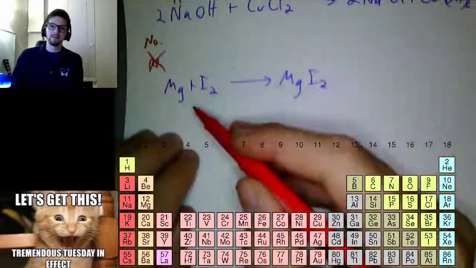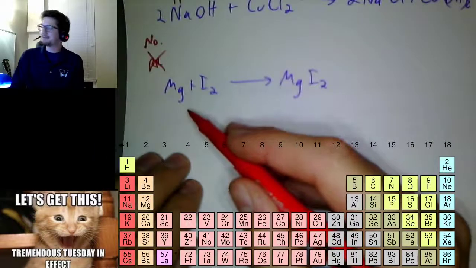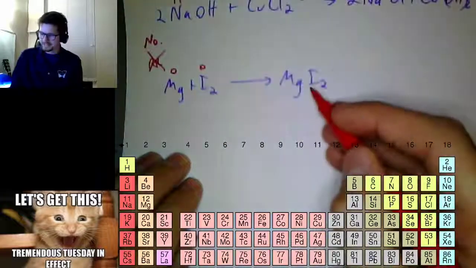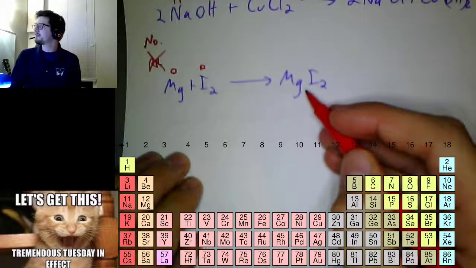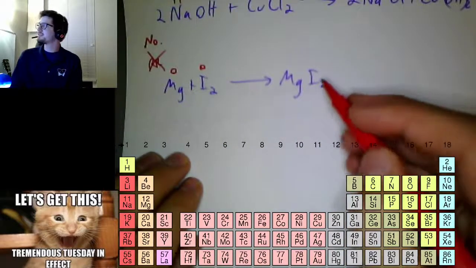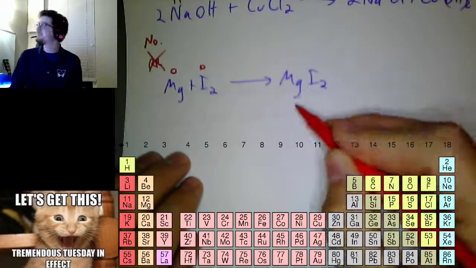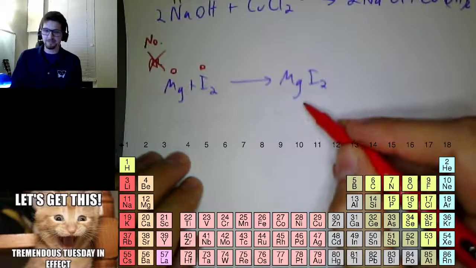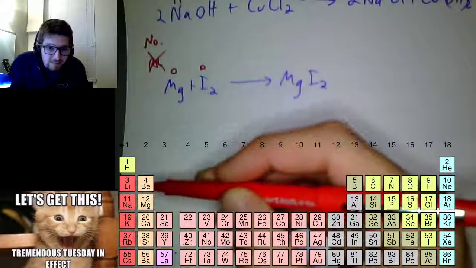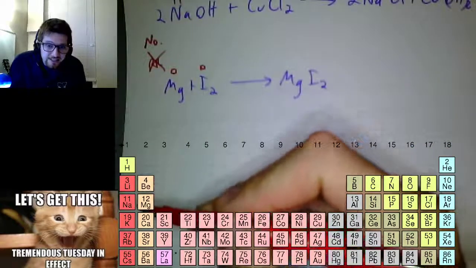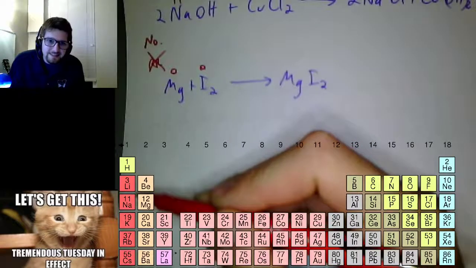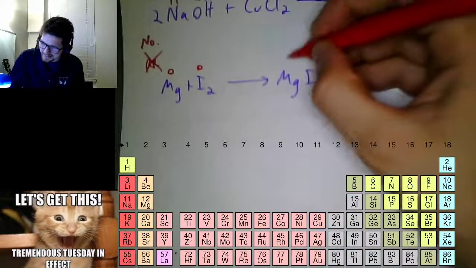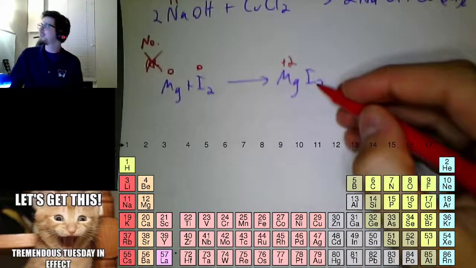Last problem. Number 1. Free atoms are 0 charge. Mg's by itself, iodine's by itself. That's together. Number 2. Ions, no plus or minus. Number 3. Adds together to be 0. Doesn't help me yet. Number 4. Group 1 is +1, group 2 is +2. Do I have any group 1ers? Any hydrogen, magnesium, Na, lithium? Nope. Any group 2ers? Magnesium's in group 2, so that means magnesium is +2.